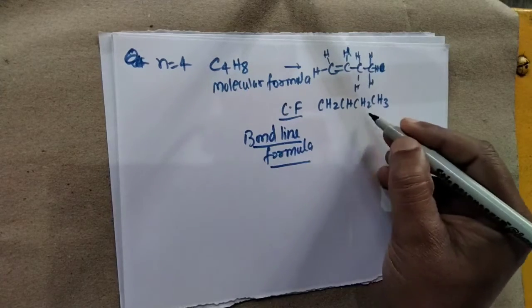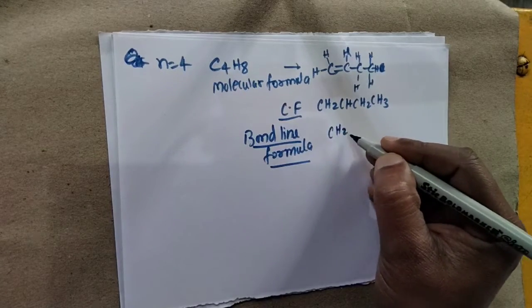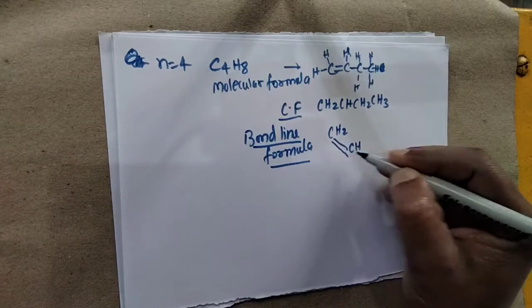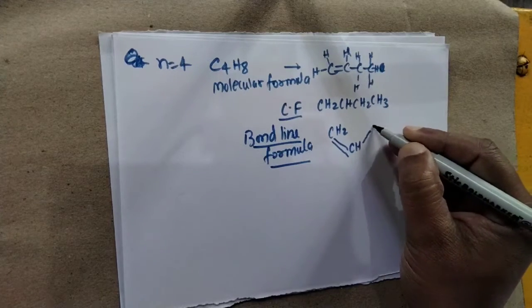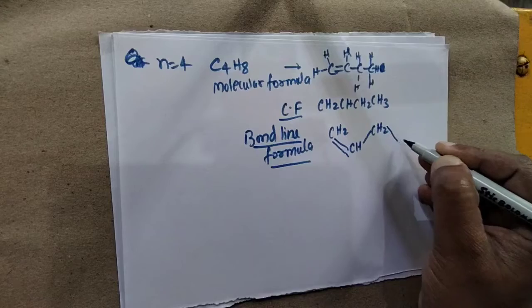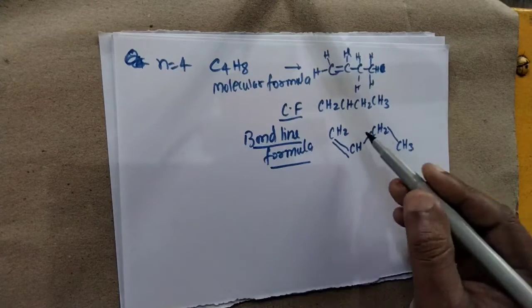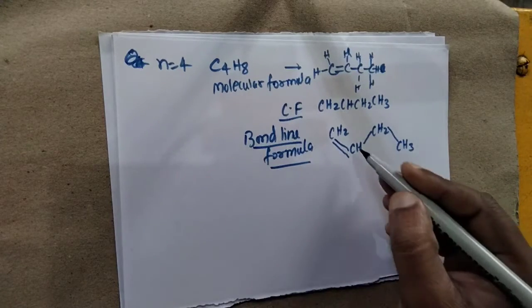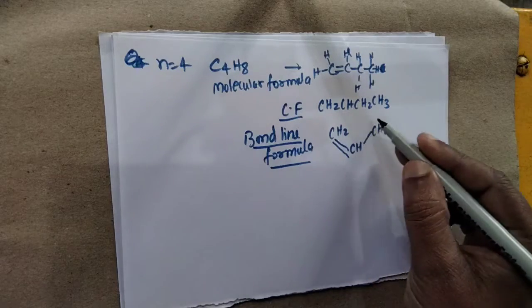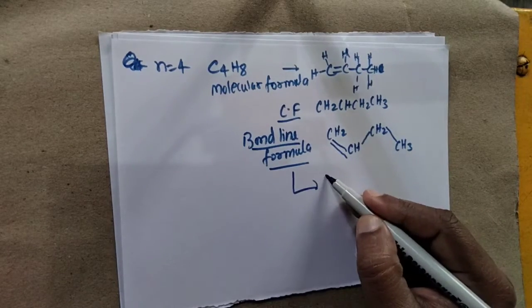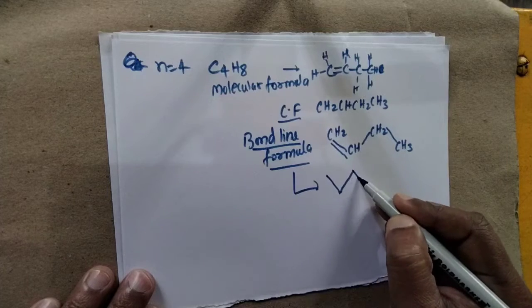You can write this compound in this manner: CH2, CH, here we have a double bond, CH2 and CH3. Actually the arrangement of this compound is in this manner. So we cannot write such a complex thing in bond line formula. We simply write in this form.